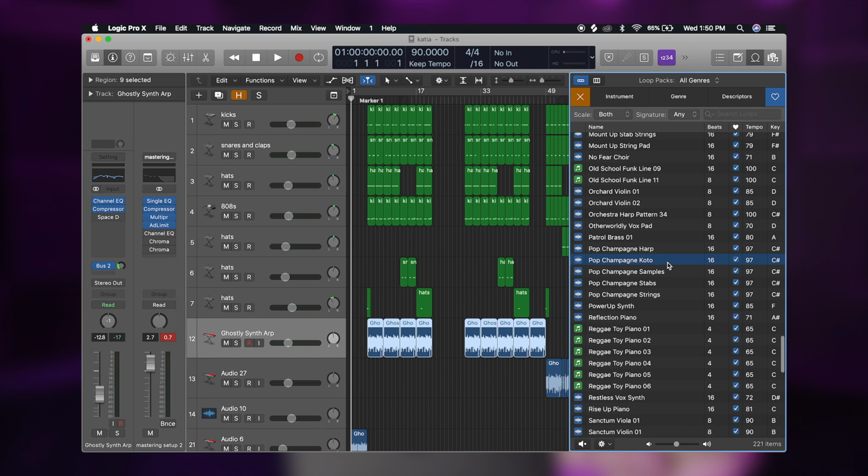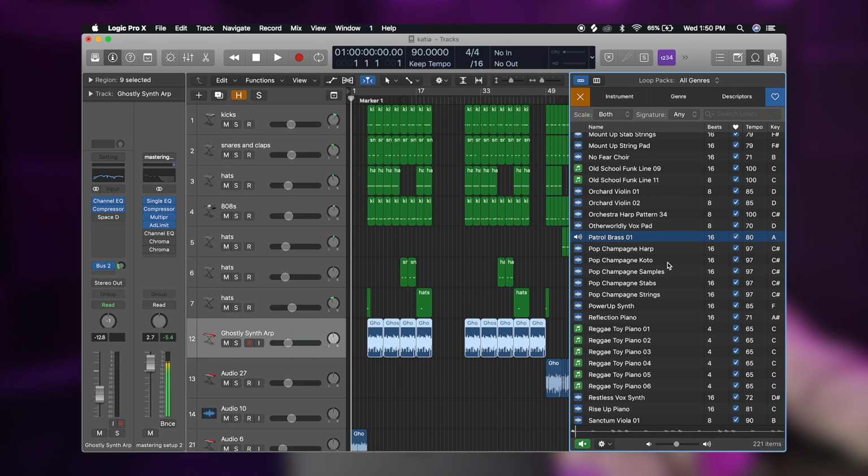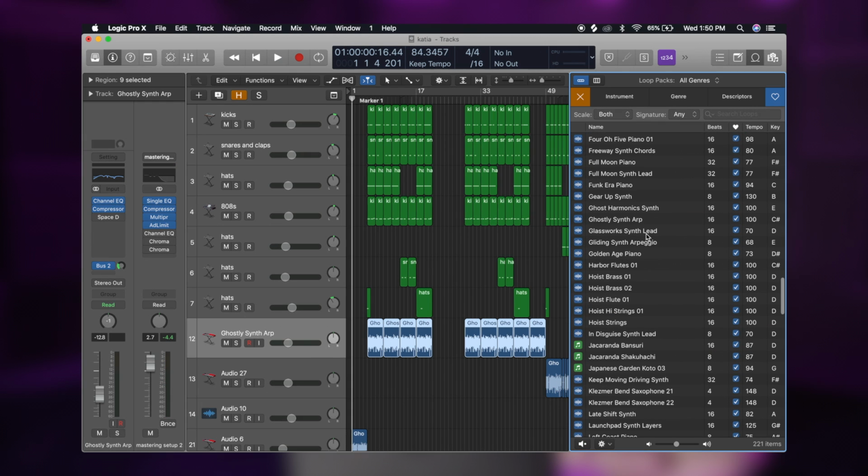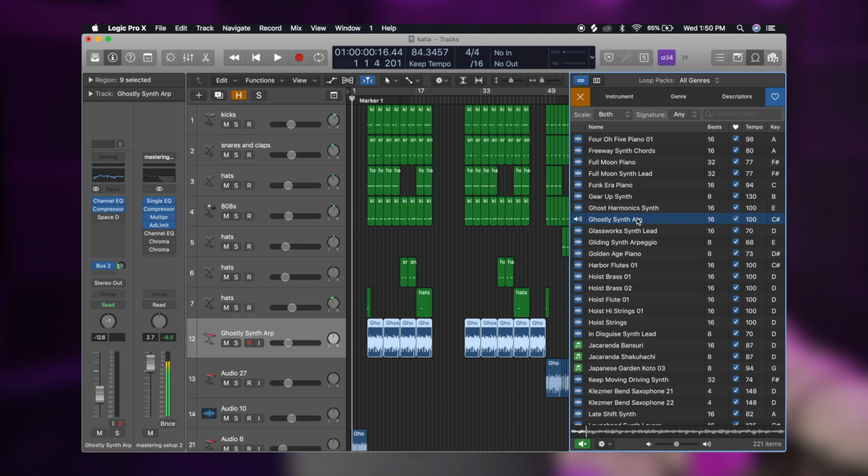So the sample, I found it on the Logic Pro loop area. I just went through a bunch of them and highlighted the ones that I really liked, and I was just playing through them all. Most of them were pretty lame until I hit this one.